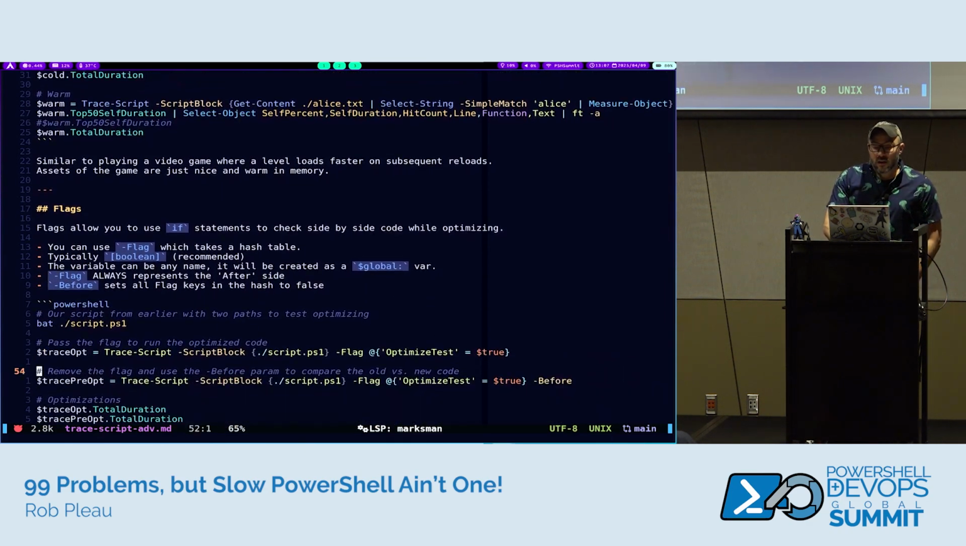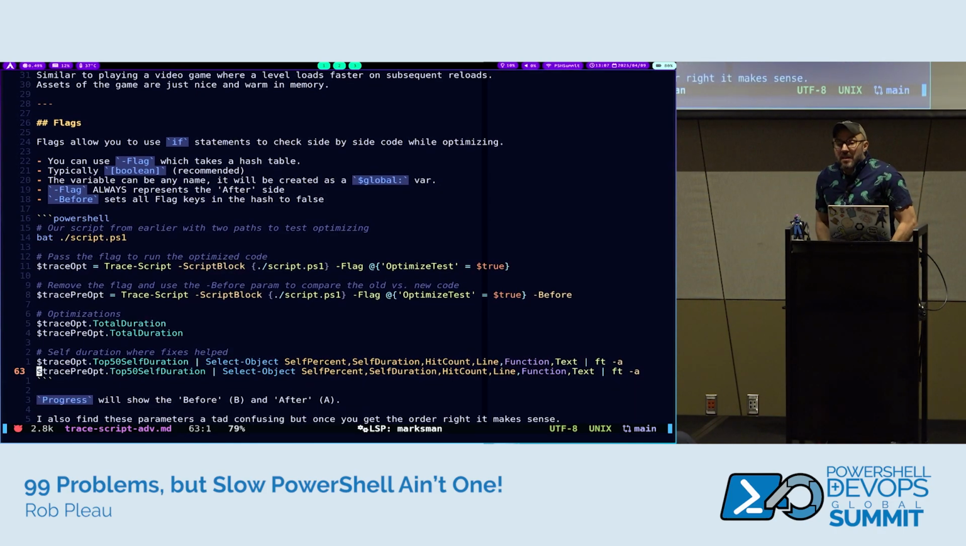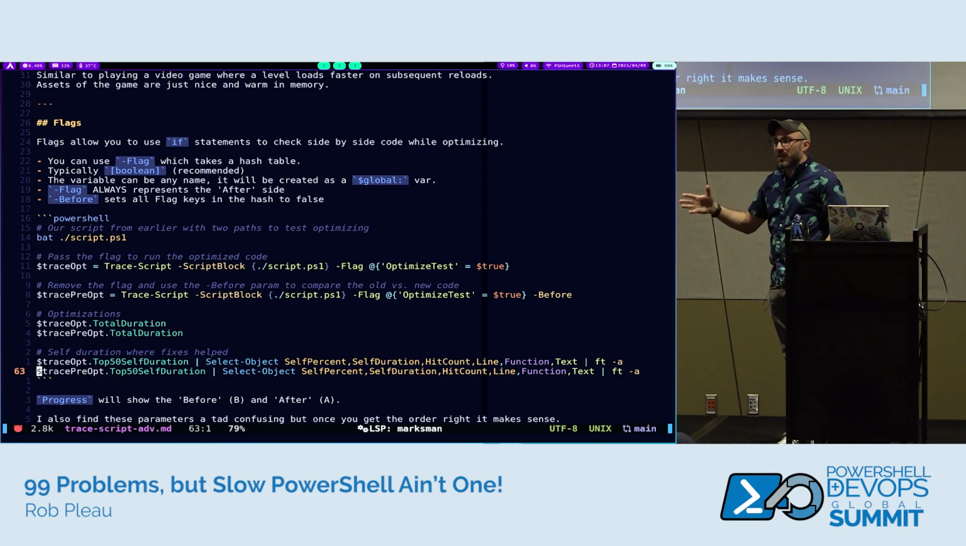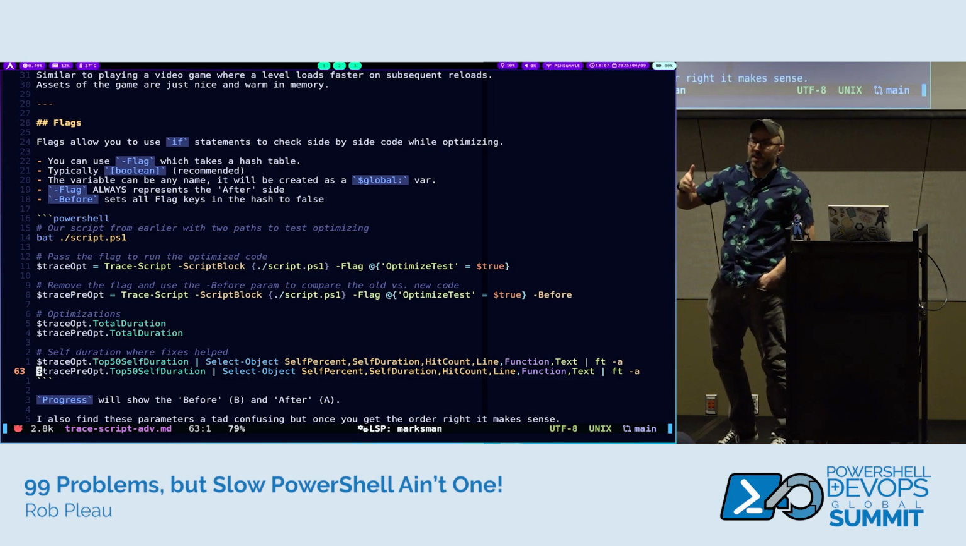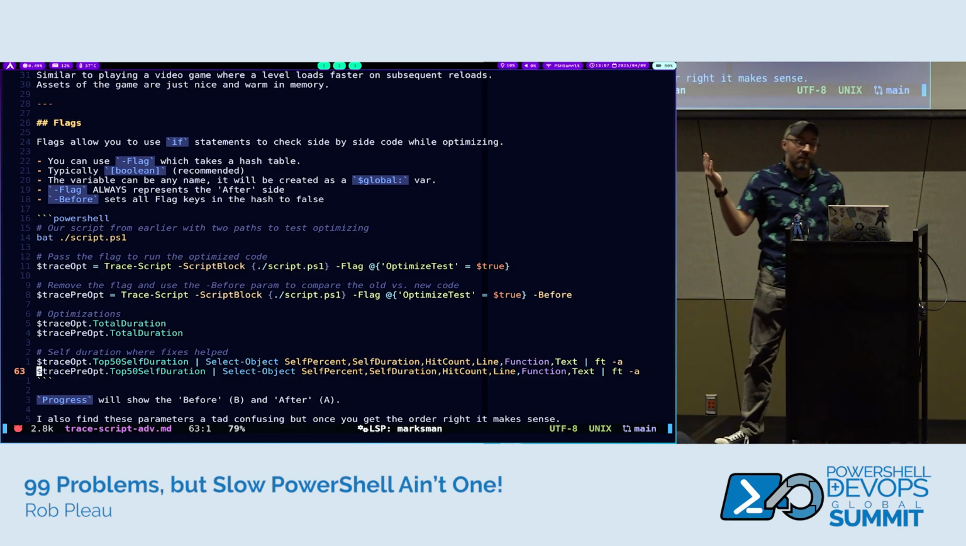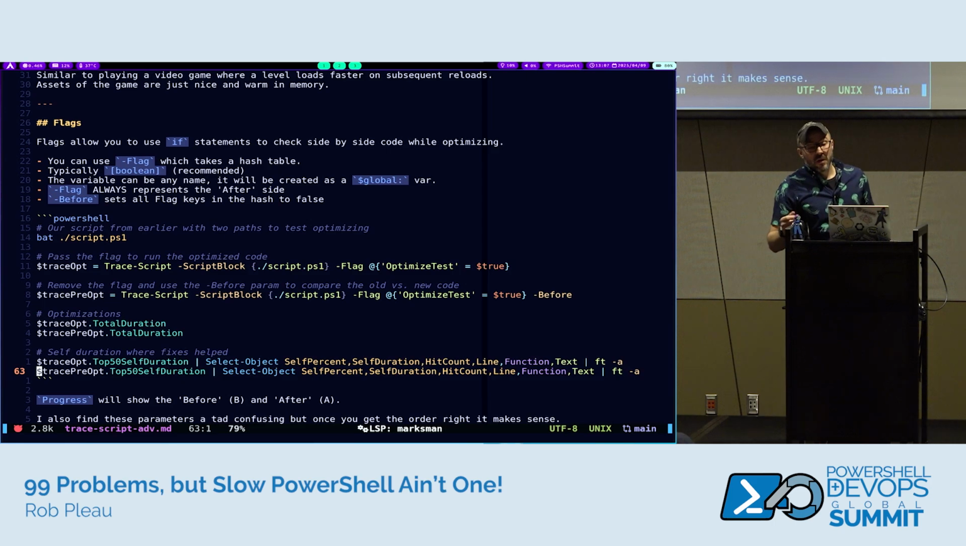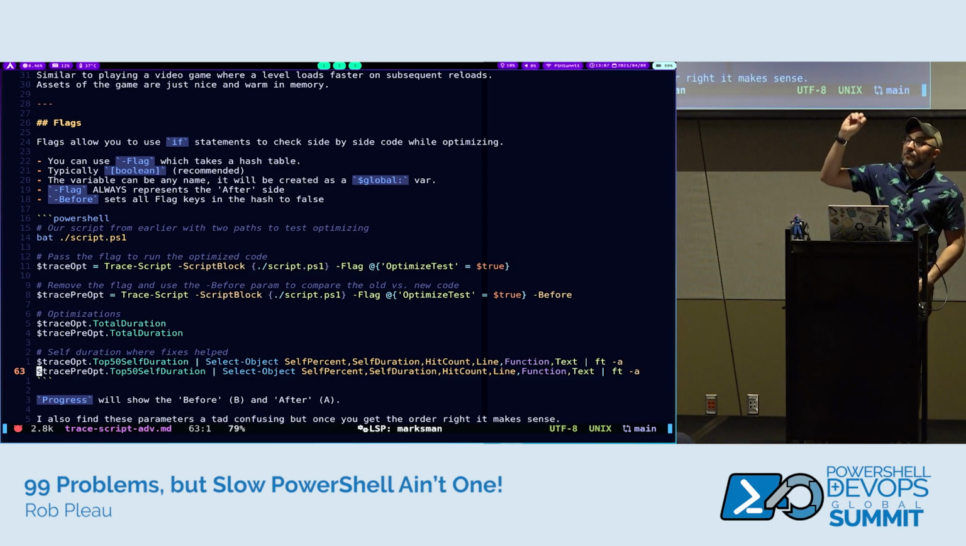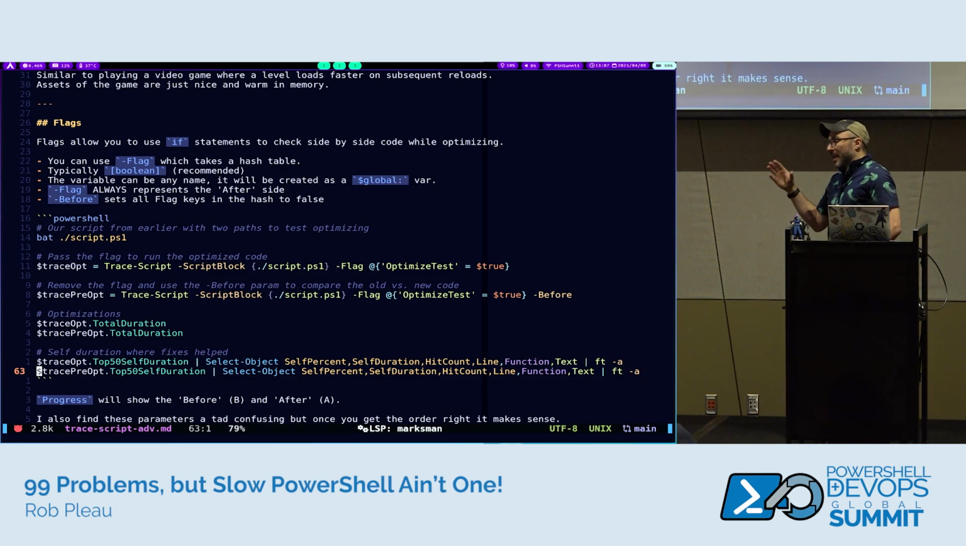Flags is another really cool thing Profiler can do. The way I think about it, you guys familiar with feature flags in software to enable certain parts of code to run or not run? That's what flags in Profiler do. It's a great way to have 2 different blocks of code and have them live side by side. Specify the flag in Profiler so that you can run it. You can run it before and after.